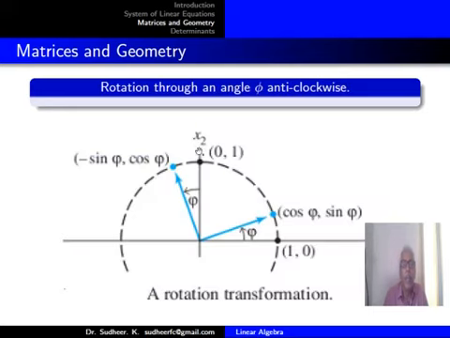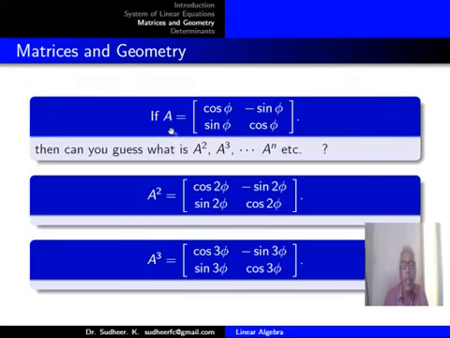Or if A equals [cos phi, -sin phi; sin phi, cos phi], then can you guess what is A squared, A cube, etc., A raised to n? A acting once means you make a rotation through phi anti-clockwise. So when A acts 2 times, you should make 2 times rotation.